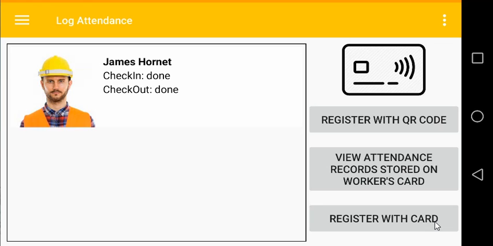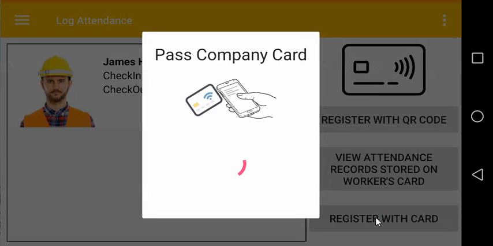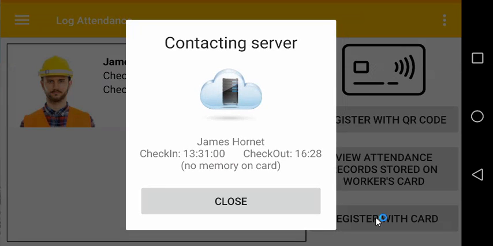Or if the worker doesn't have a smartphone, he can log his attendance with the company contactless card, and in this particular case the foreman needs to select register with card. The worker presents the card to the system.